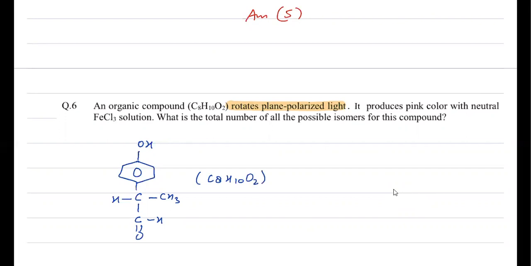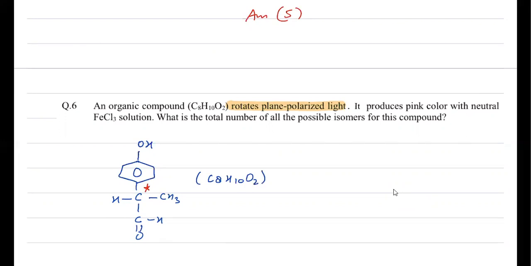Now you can see with respect to OH, I can substitute this group at ortho, para, and meta position. So three possible forms are possible, and each form is optically active. So it will be simply double in that case because all the isomers are asked. So it is 6. And definitely there is a discrepancy in that question.